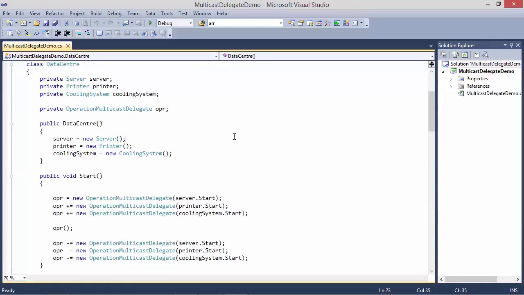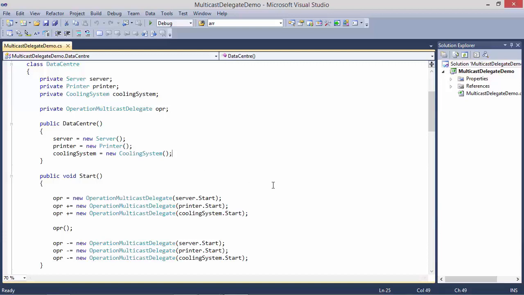So here we are creating object of server and assigning it to member variable server. Then we are creating object of printer and assigning it to member variable printer. Then we are creating cooling system object and assigning it to variable cooling system.